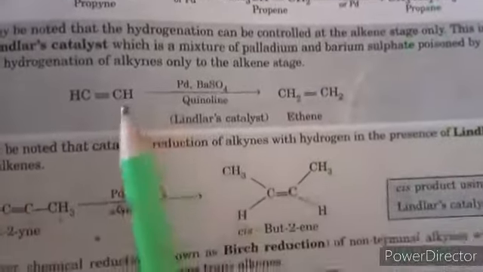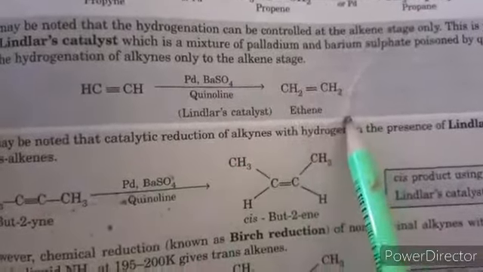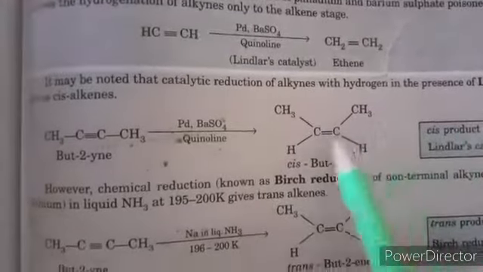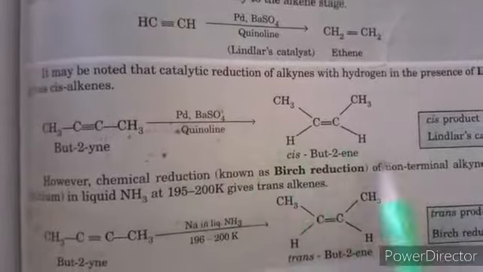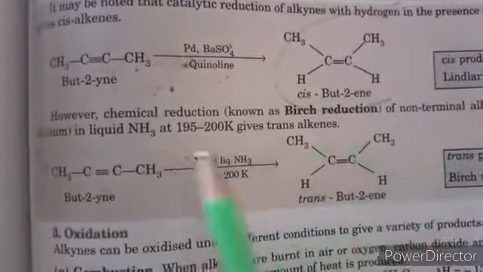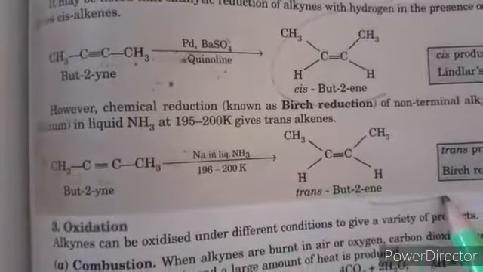If we add the hydrogen molecule in the presence of Lindlar catalyst, it changes into ethene, and we get a product corresponding to the catalyst. If we use Lindlar catalyst, it produces a cis product. If we use Birch reduction, in the presence of sodium in liquid ammonia, then we obtain a trans product.